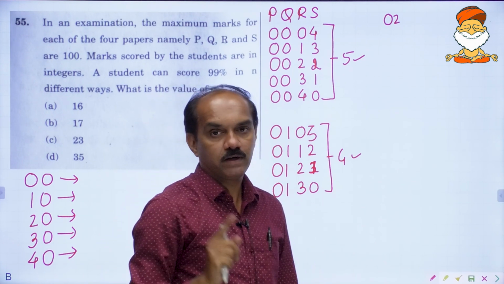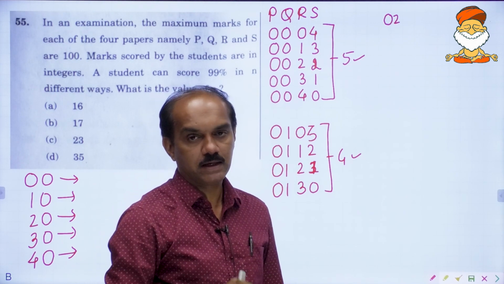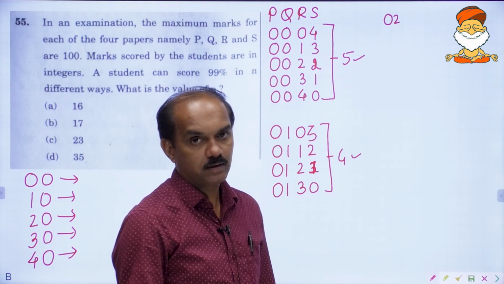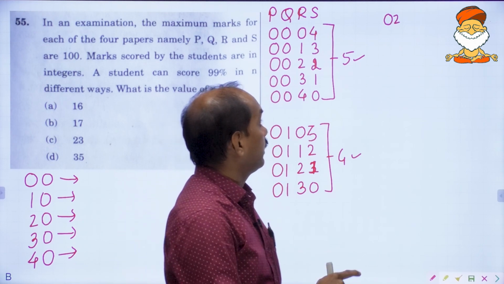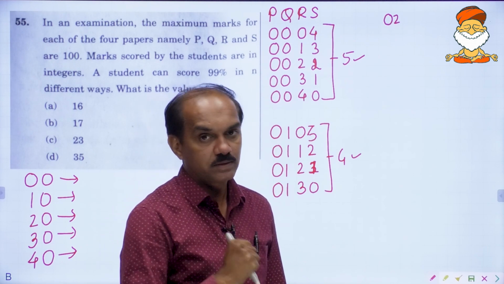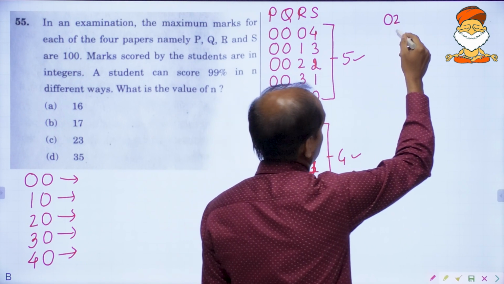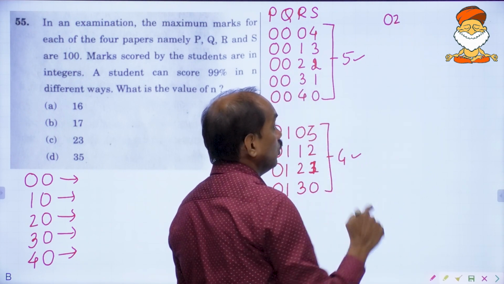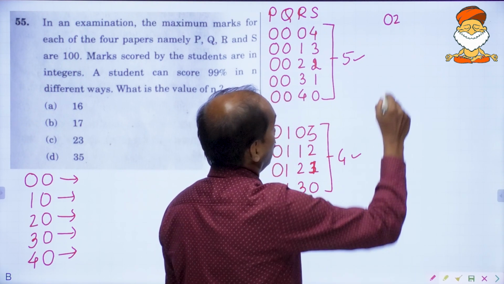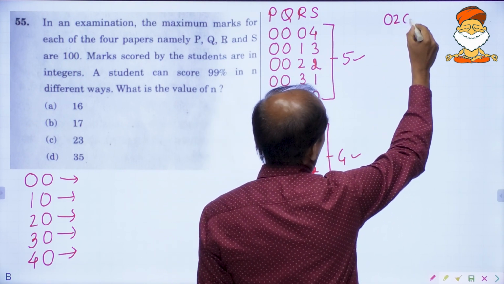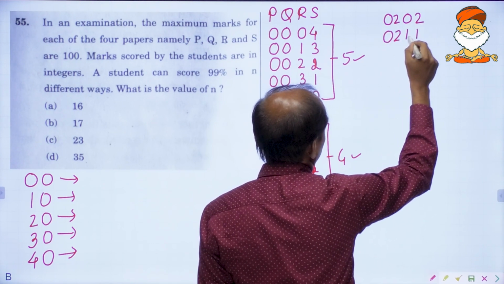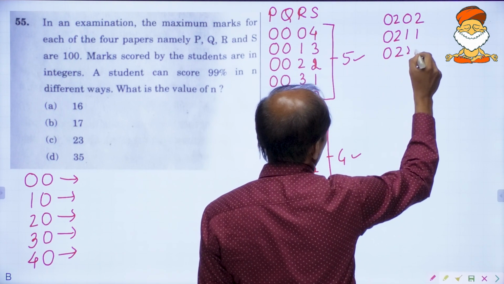0, 2, what is the meaning? In the first subject he has not lost even one mark. He has scored out of out. In the second subject he has lost 2 marks, meaning he has scored only 98 out of 100. Now the 2 more marks he will be losing in the last 2 subjects. How can that be done? In how many different ways can he lose the remaining 2 marks in the last 2 subjects, third and fourth. 2 marks means like this, 0, 2. Or it can be 1, 1. Or it can be 2, 0, right?